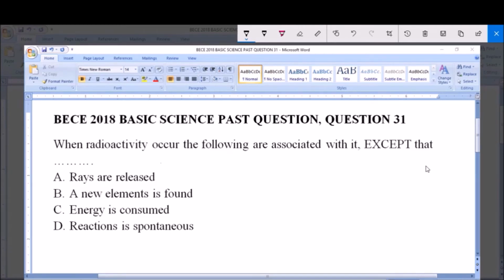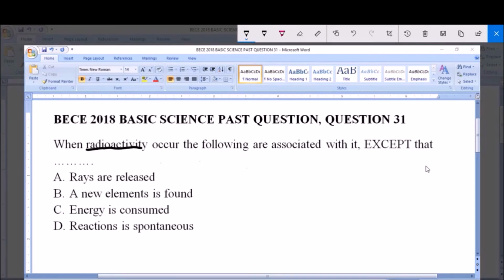Now they're just trying to tell us to pick out of this which is not a characteristic of radioactivity, that is, which of these is not associated with radioactivity. And before we continue, we have to know the meaning of radioactivity, which is the center of this question.